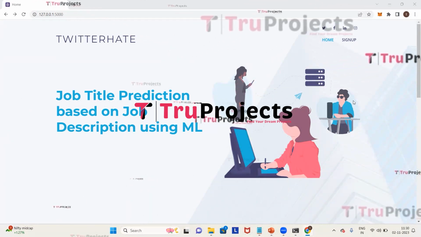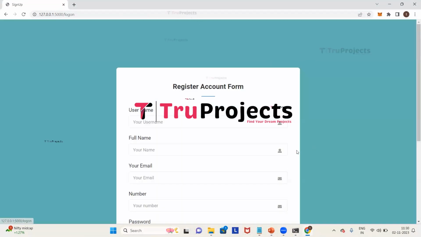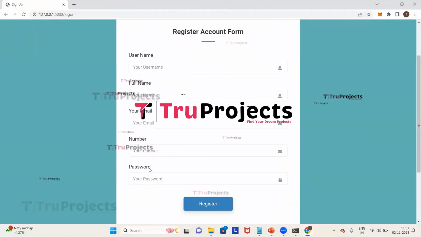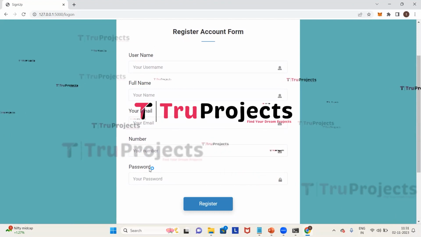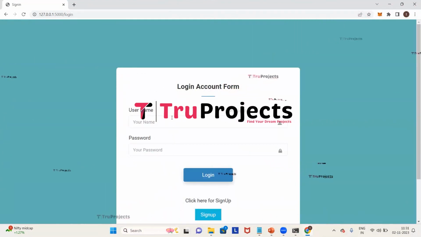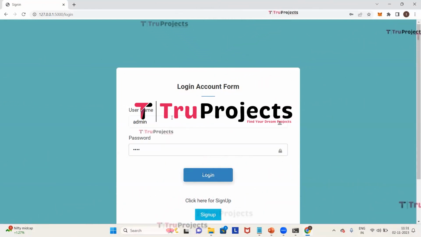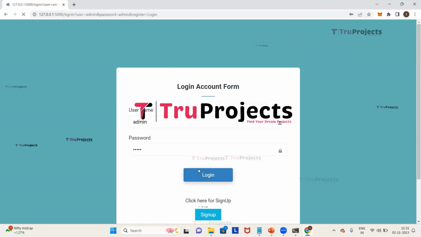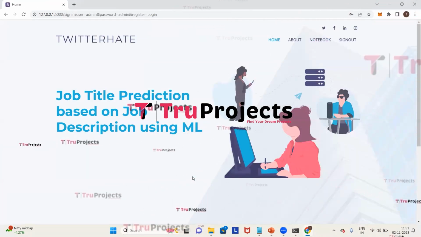So here we can see a sign up link. First we need to click on it. And here we need to enter all the registration details if we are registering newly. I have already registered and I have an account in it. So we'll directly click on sign in. Here we need to provide our credentials, which are the username and the password to log in. So I'm giving my username and the password. And now we need to click on login. We have logged in successfully.